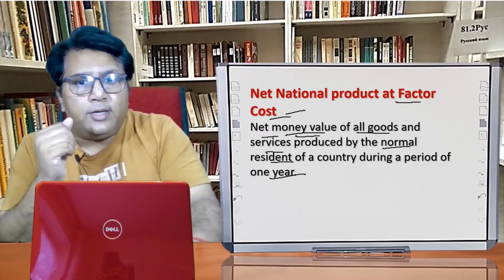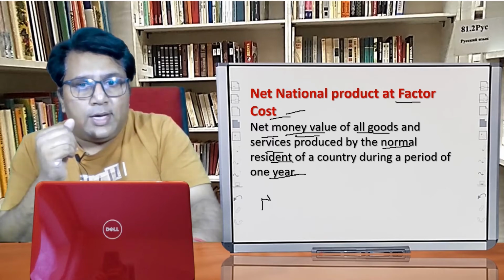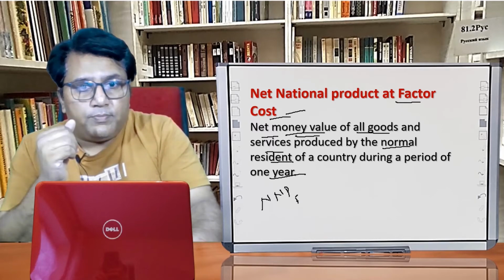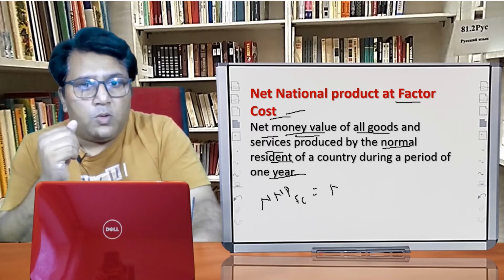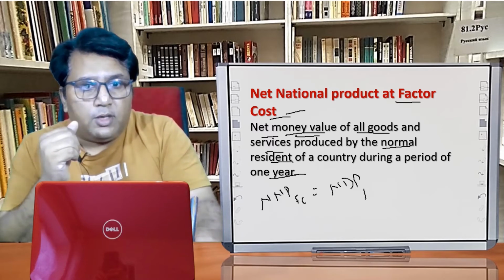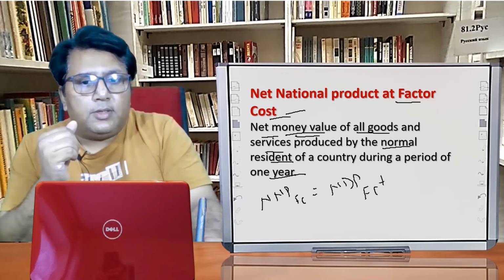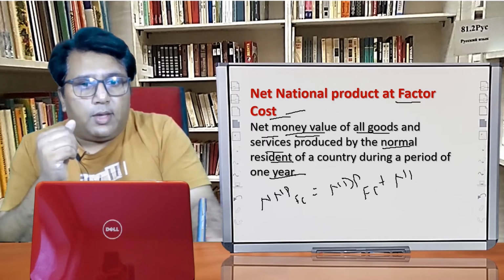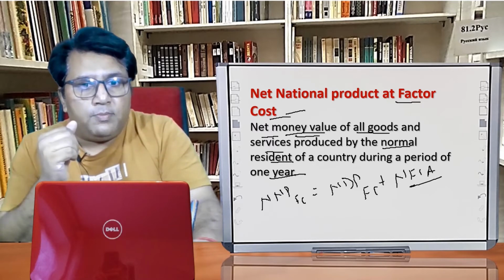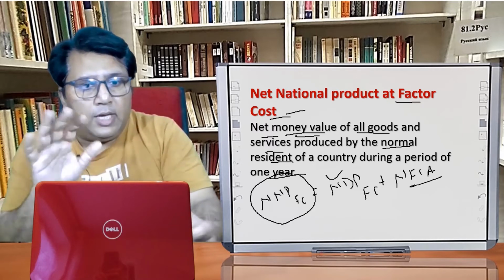How do we calculate it? We calculate the national income from the domestic income. If we add NFIA to the domestic income, we will get national income. I hope the point is clear.